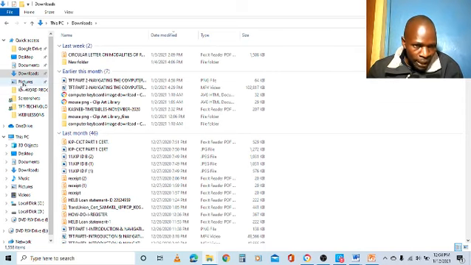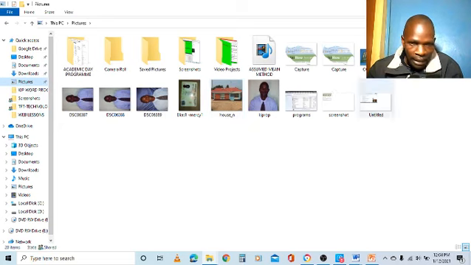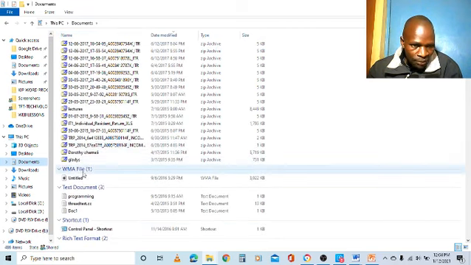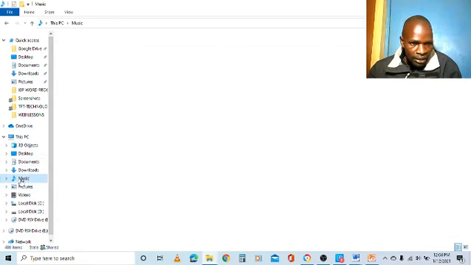Another place: if it was a picture, you click Pictures, and you'll get a list of pictures there, and you can look for it. If it was a document, you come here, click Documents, and the folder for documents will open, so you can look for it there. If it was music, you come here, click Music, and you can open the playlist like that. There are so many. It will be placed there.